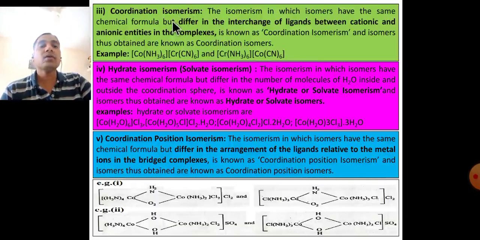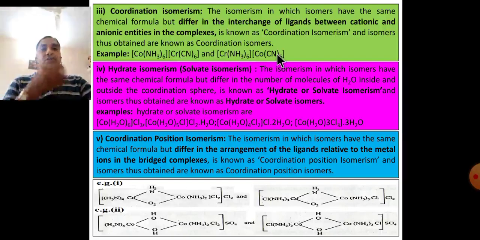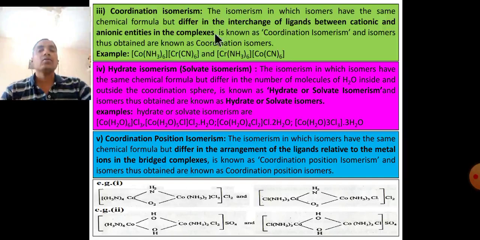Third type, coordination isomerism. The isomerism in which isomers have the same chemical formula but differ in the interchange of ligands between cationic and anionic entities in the complex is known as coordination isomerism, and the isomers thus obtained are known as coordination isomers. In these two complexes, the first complex is positive and the second is negative, and that's why it is known as coordination isomerism.